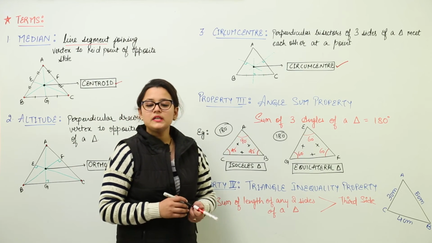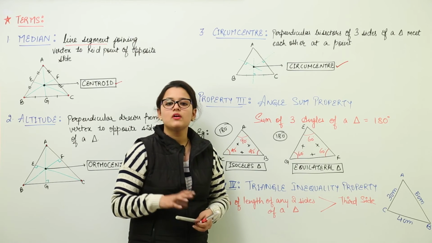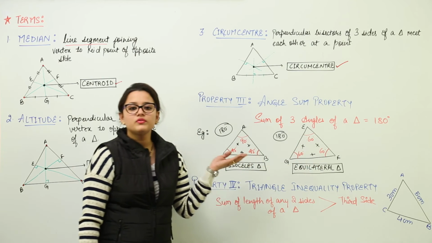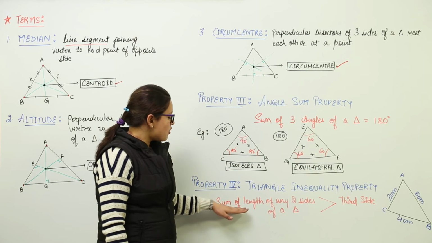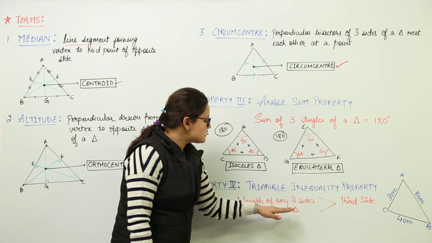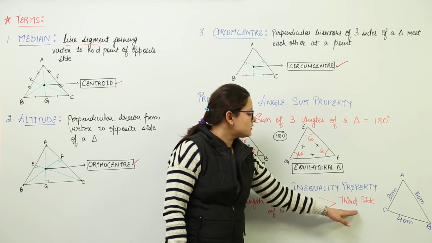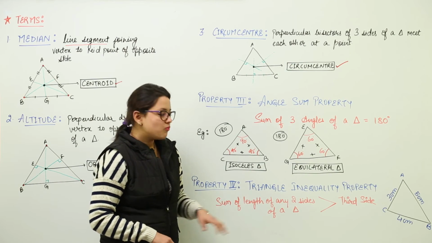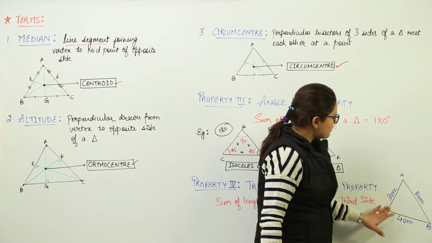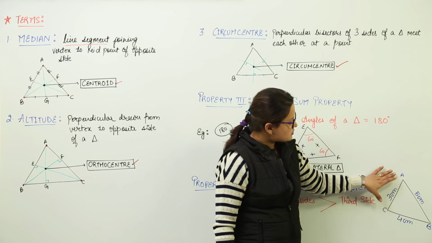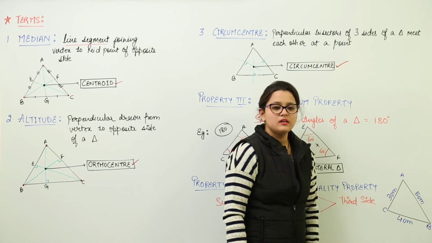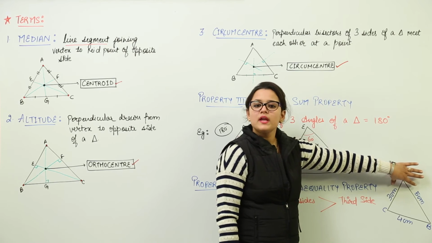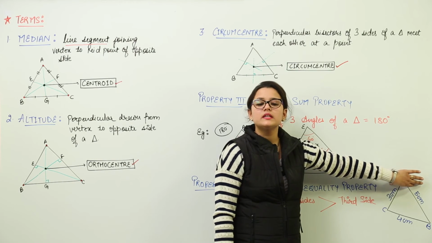As the property tells inequality, we will have some kind of inequality in the triangle, and that is considered in terms of measurement of the side. So if the sum of length of any two sides of a triangle is greater than the third side, we say it is satisfying the triangle inequality property. What I mean to say by this is, for example, I have a triangle ABC having measurements 3, 4 and 5 centimeters. We can add up any two sides and check that the sum of any two sides is always greater than the third side.